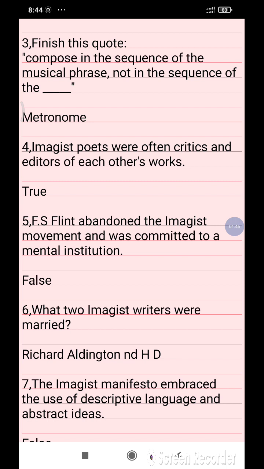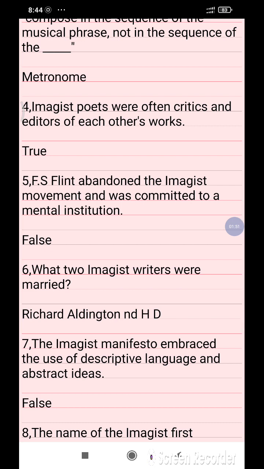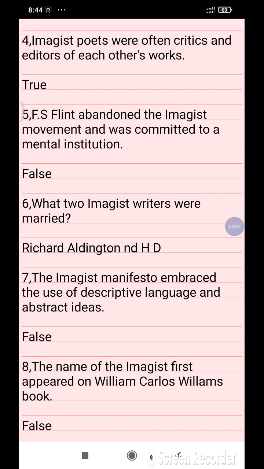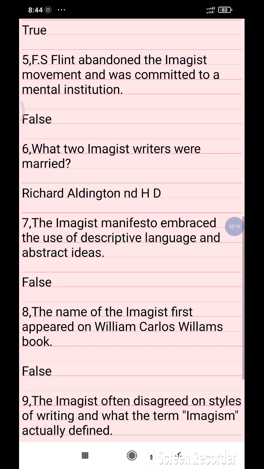Imagist poets were often critics and editors of each other's works too. F.S. Flint abandoned the Imagist movement and was committed to a mental institution. False.